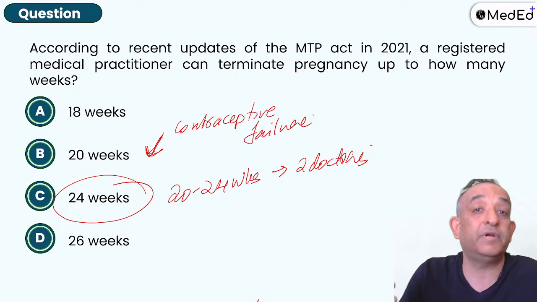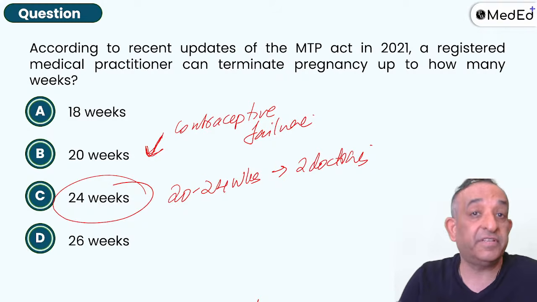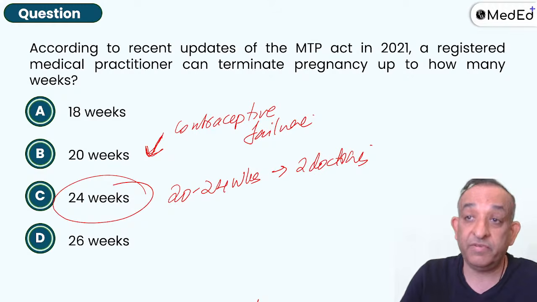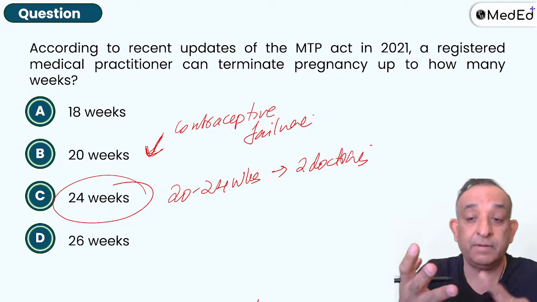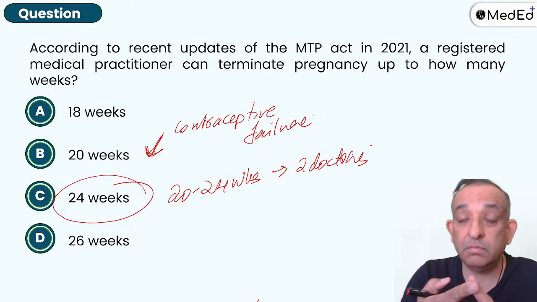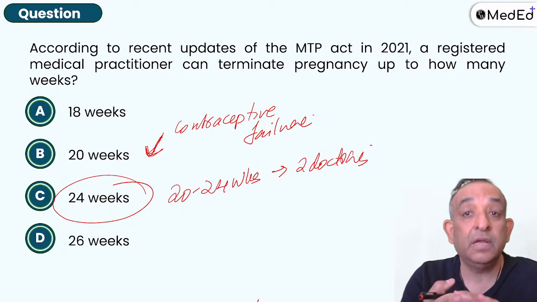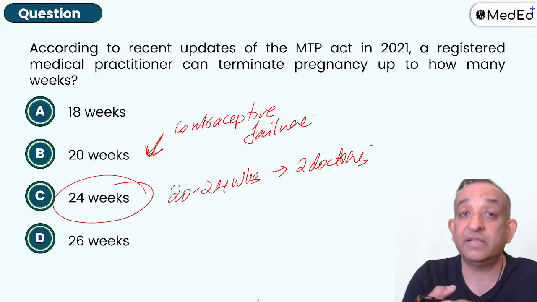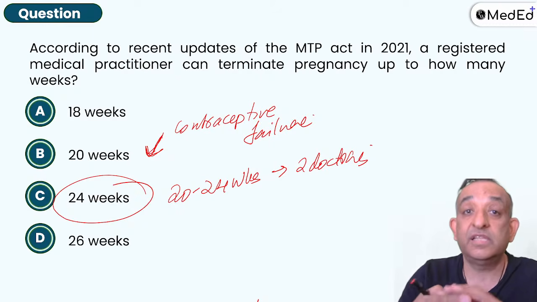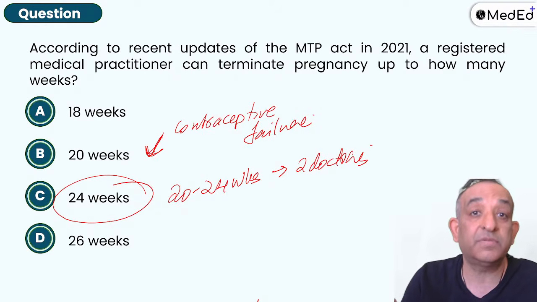There is no upper limit for abortion for anomalies. That is for something like anencephaly, right? Anencephaly is not viable with life at all. So when there is anencephaly, you can do an abortion, but you have to keep a gynecologist informed, a pediatrician who will give an opinion, a radiologist will give an opinion, and then a person appointed by the government in the board. So there will be a board of 4 people who will decide that yes, this pregnancy will not continue, and it is ethical that we go and do an abortion for this one. Yes, there is no upper limit for abortion if there are life-threatening anomalies, but not for something like a VSD.